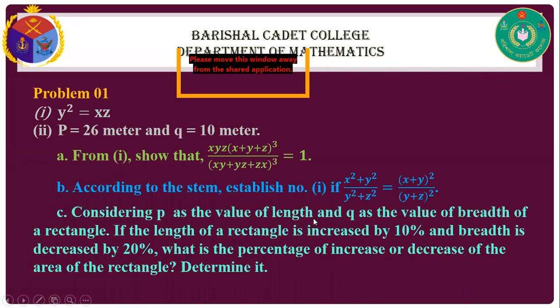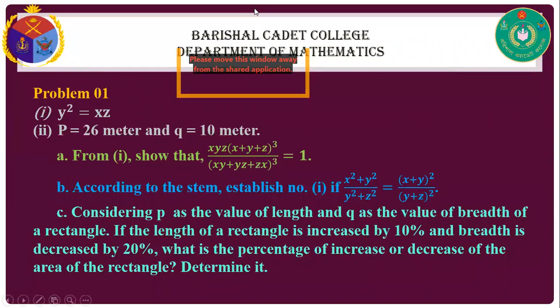And the third one: considering p, that means 26 meter, as the length and q, 10 meter, as the breadth of a rectangle, if the length of the rectangle is increased by 10% and the breadth is decreased by 20%, what is the percentage of increase or decrease of the area of the rectangle?